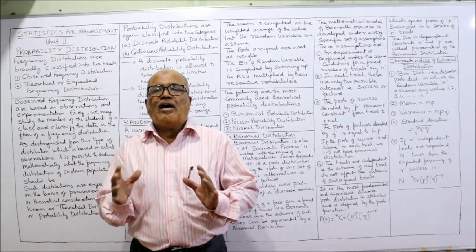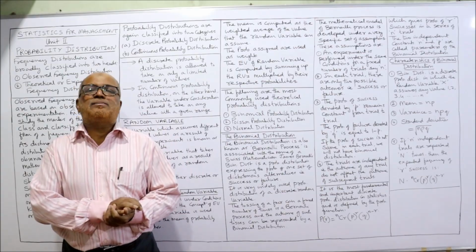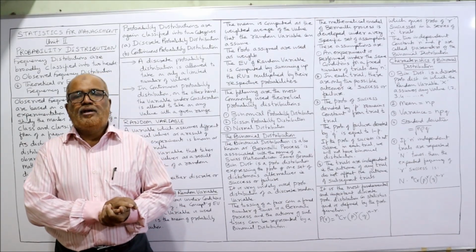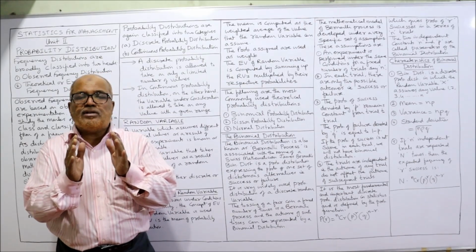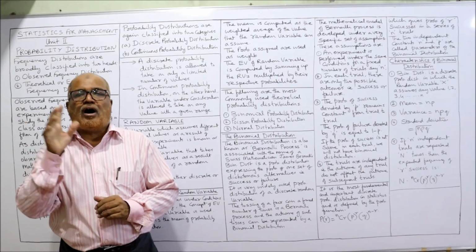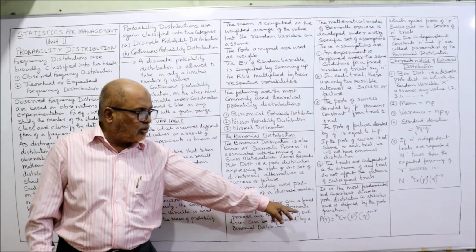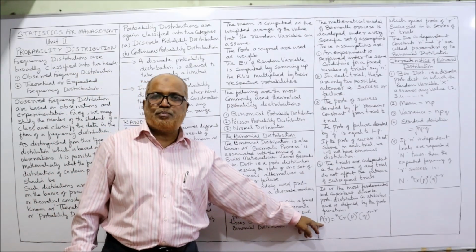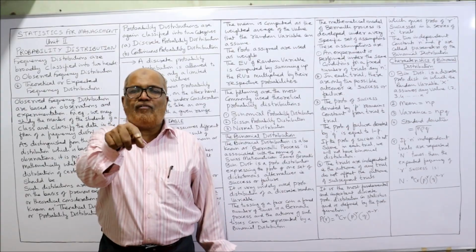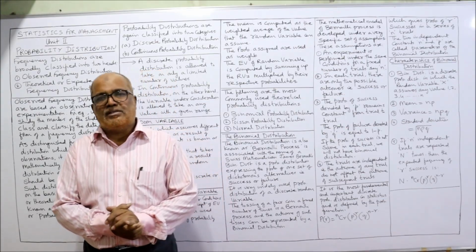See here, if we are required to find out not only the probability but also the expected frequency, then multiply capital N into P(r). P(r) means nCr p^r q^(n-r). So multiply P(r) with capital N, and we will get the expected frequency.